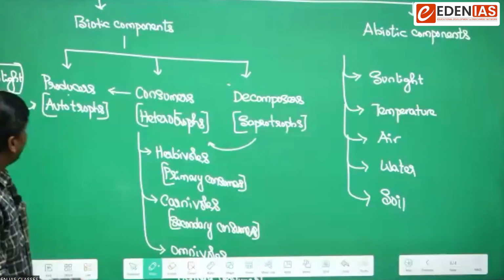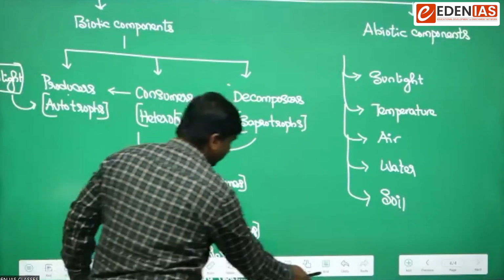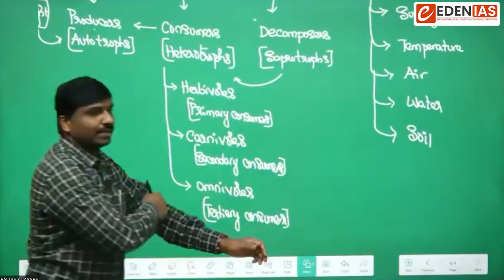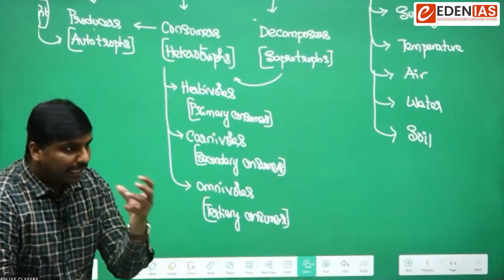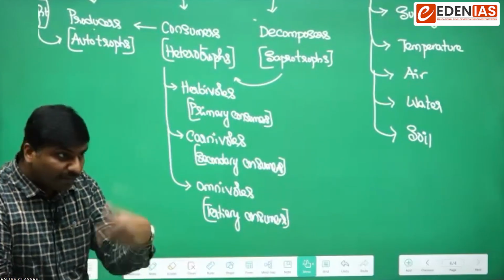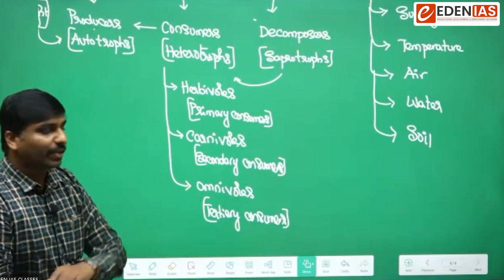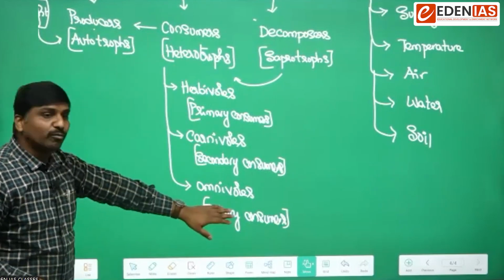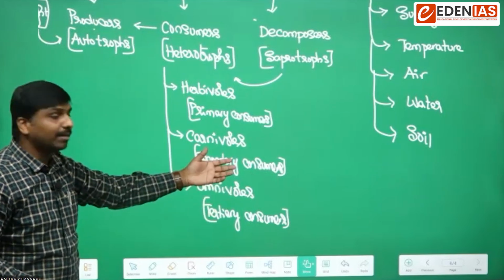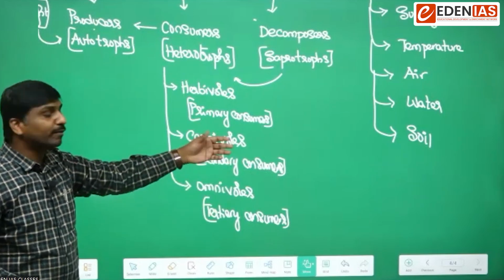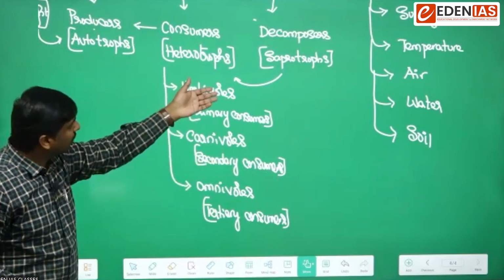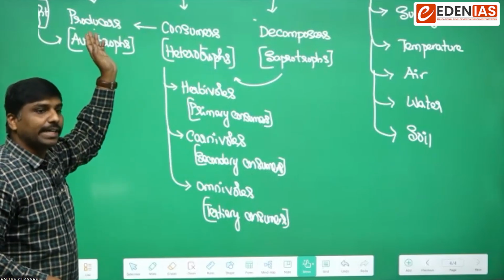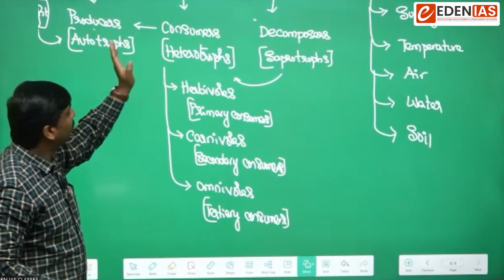Now, with respect to the biotic components, we saw that there is a particular pattern of feeding in the ecosystem. That means omnivores feed upon either carnivores or herbivores, and the herbivores depend upon the producers. They feed on the producers.